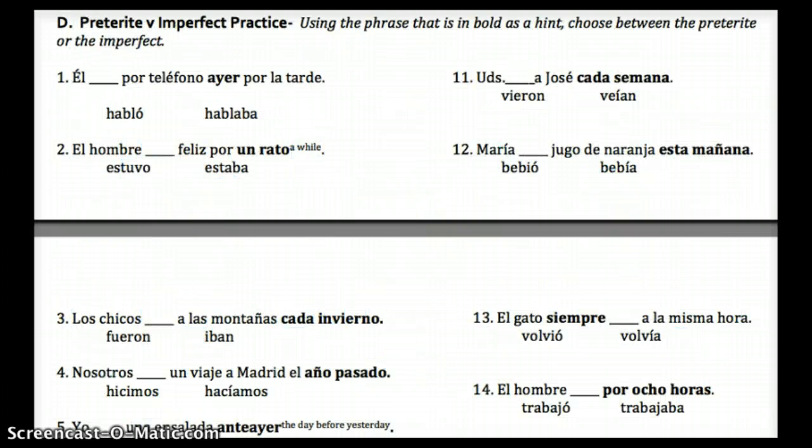Now we are going to do this one in class. I'll do numbers 1 and 11 with you just to get you started, but y'all go ahead and do this or be ready to do this in class. So, el blank por teléfono ayer por la tarde. So, he did something on the phone yesterday in the afternoon. He habló por teléfono. It's over with. Happened yesterday. And then ustedes blank a José cada semana. If you saw him every week, then you veían. Make sense? All right. That's it. Happy studying.